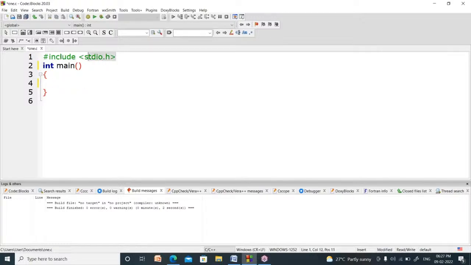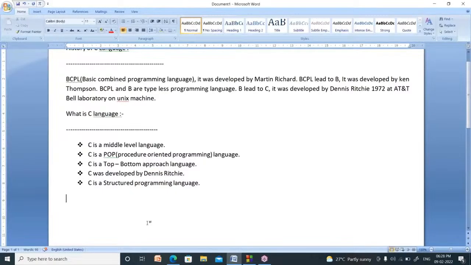At the top, you have to write hash include stdio.h. After that, you have to write one main method. It can be written as int main or void main. There are so many ways, I will explain later. It has processing statements. This is the sample C program we can write. Now my next topic is the sample C program.